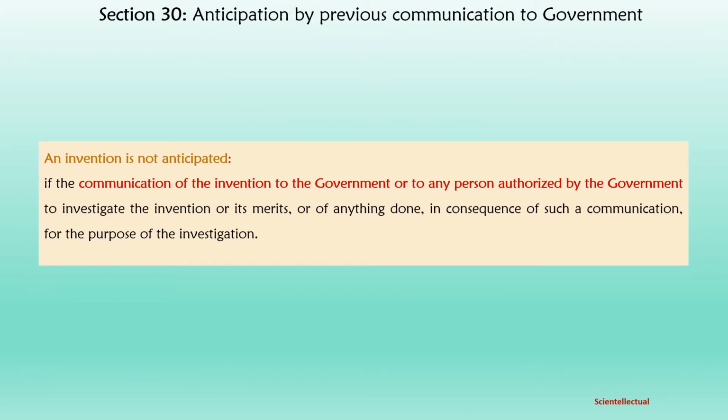Section 30. Anticipation by previous communication to government. If the communication of any invention is done to the government or to any person authorized by the government for the purpose of investigation of the invention or its merits, then the subject matter of the present invention will not be considered as anticipated.